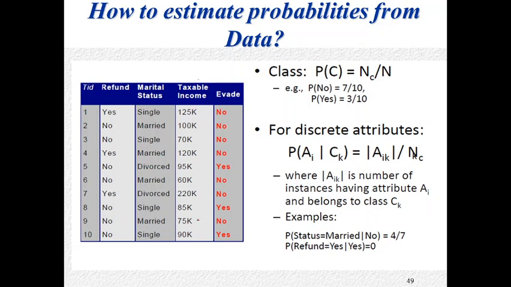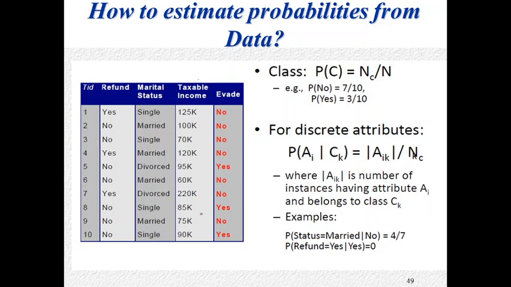Whereas taxable income is something like a real line. Income is falling on a real line. It is not a categorical value. And for discrete attributes and categorical attributes, we apply separate techniques for computing the probability. Okay, let us first compute the prior probability of each class.